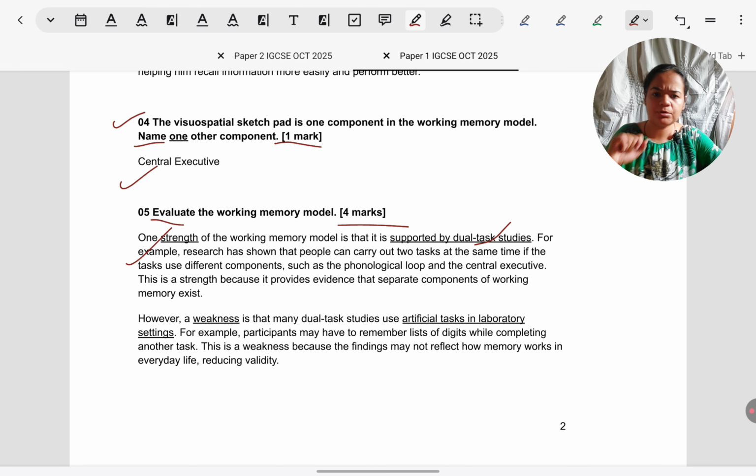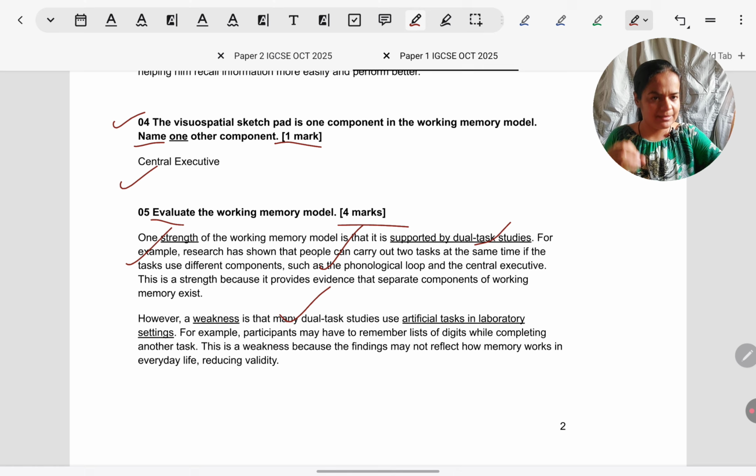If not, you can put it this way: in general in dual task studies people are asked to do 2 tasks at the same time, and it is found that if one uses the PL and one uses the CE, or one uses PL, one uses VSS, then they are able to carry it on well. If both use the same resource, like both use PL or both use VSS, then people find it difficult to perform.